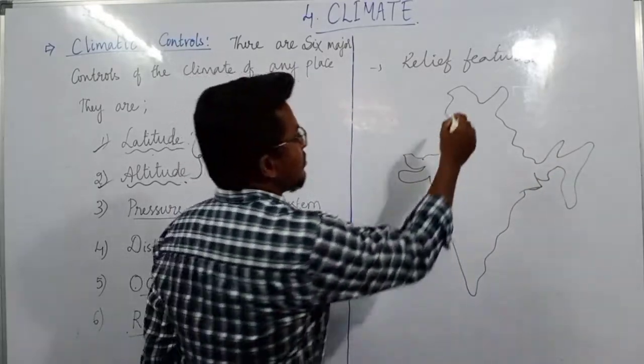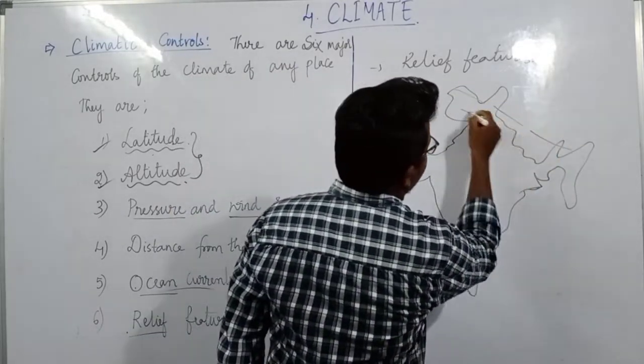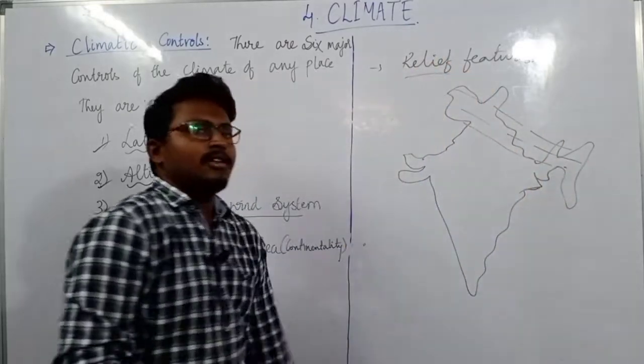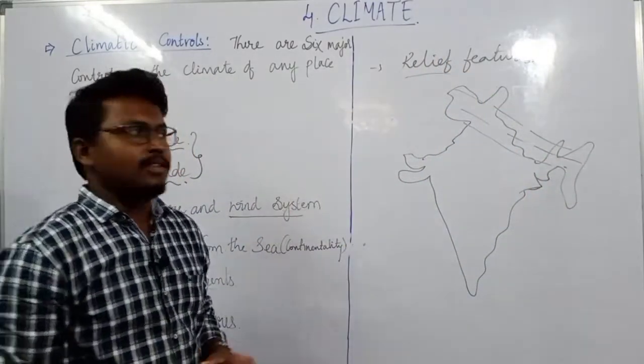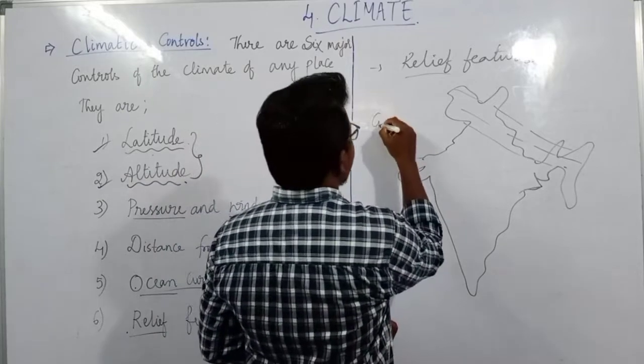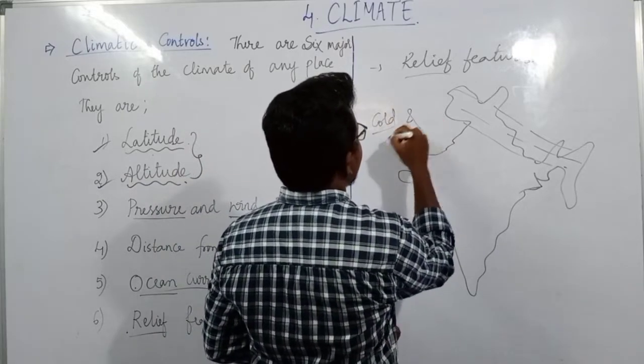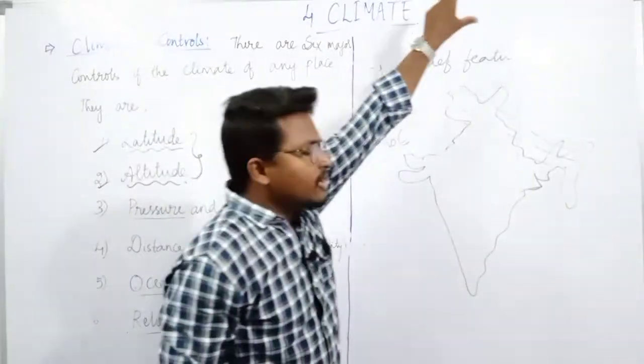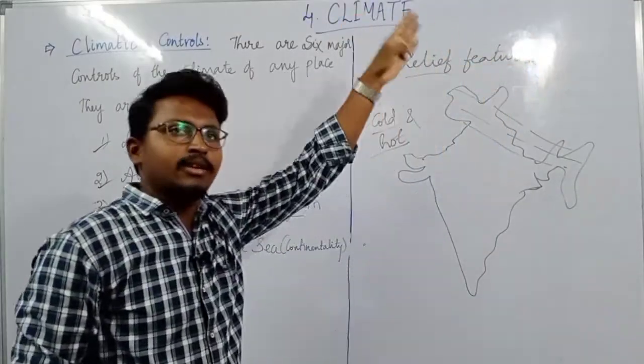The Himalayas, the highest place in the country, are one of the best relief features which India has. They protect us from cold, and sometimes even from hot winds which blow from Central Asia.